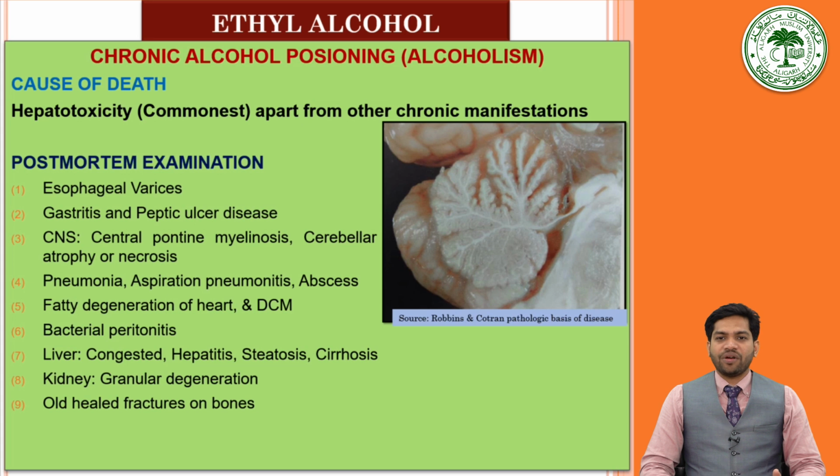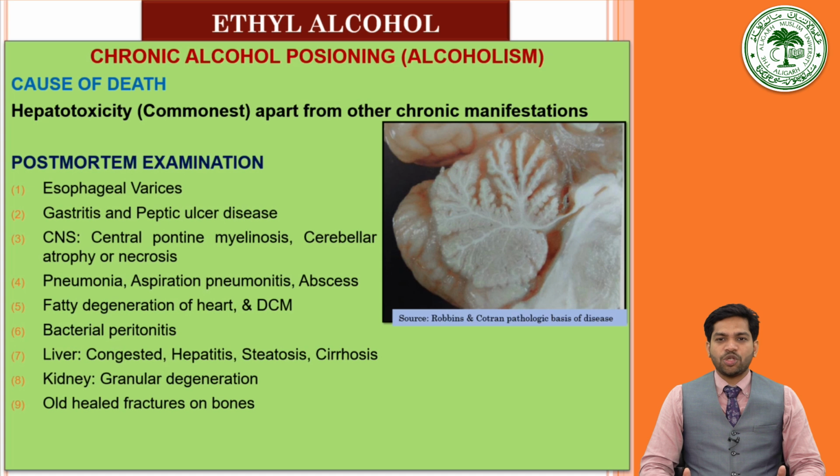Death in case of chronic alcohol intoxication is most commonly due to hepatotoxicity, apart from various other manifestations that may themselves lead to death in those patients. In the post-mortem examination, although the findings are not very specific, many features that we already discussed will be seen. After history from the relatives of very long intake of alcohol, along with the clinical features and the complications that the patient has developed over a period of time, are all vital in making the diagnosis of chronic alcohol poisoning.